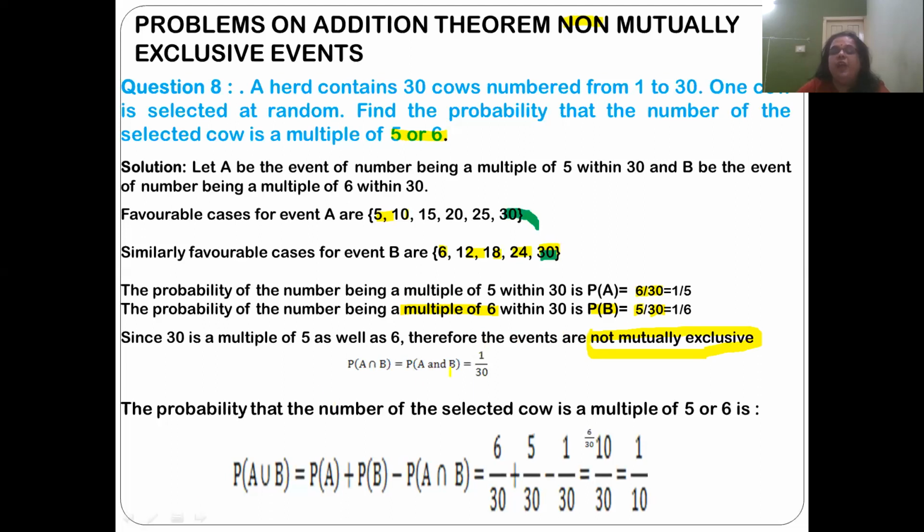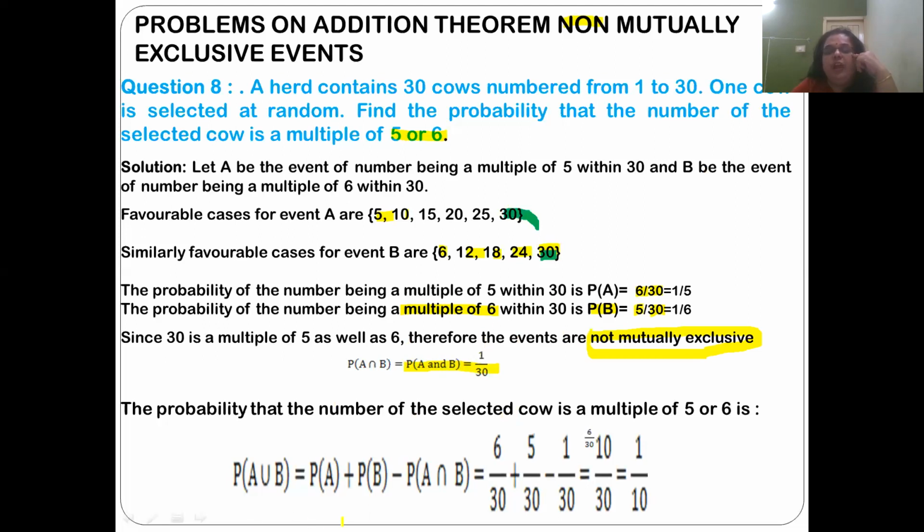Therefore, P of A intersection B is equal to P of A and B, which is 1 by 30. For both A and B, there is one event possibility.